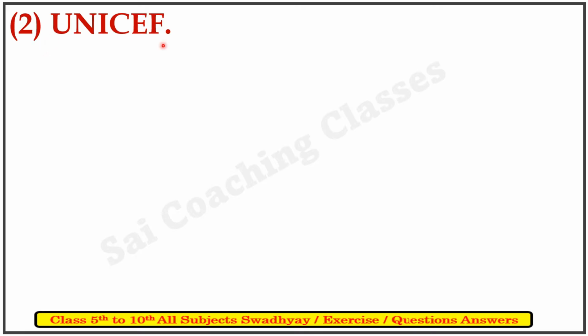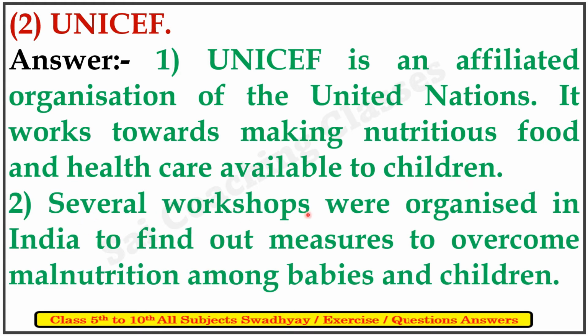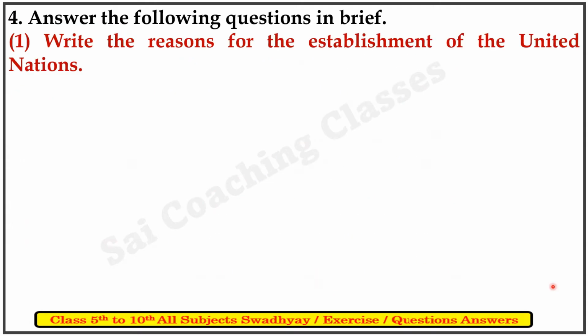Second is UNICEF. Answer. UNICEF is an affiliated organization of the United Nations. It works toward making nutrition, food, and health care available to children. Second, several workshops were organized in India to find out measures to overcome malnutrition among babies and children.